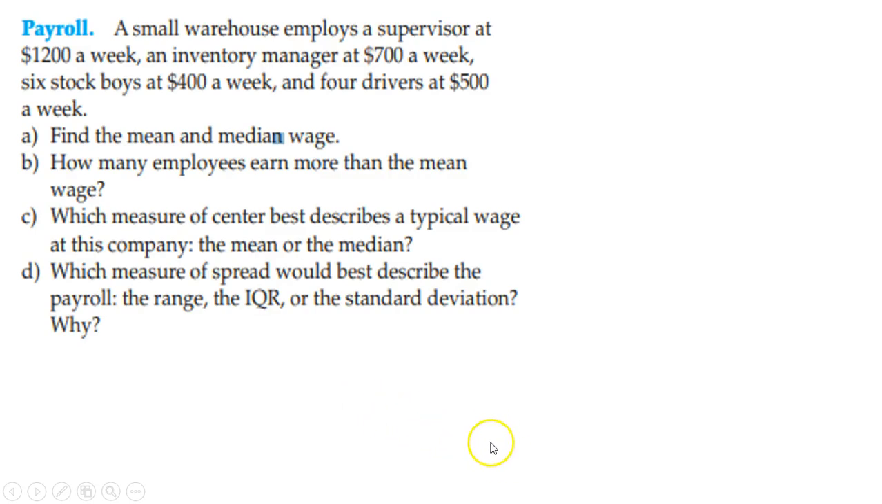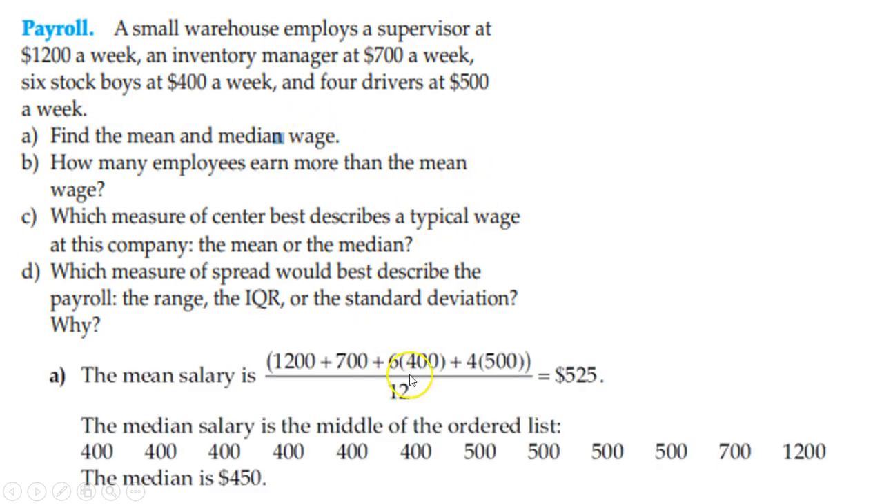Taking a look at this one, a small warehouse employs a supervisor at $1,200 a week, an inventory manager at $700 a week, 6 stock boys at $400 a week, and 4 drivers at $500 a week. It says to find the mean and median of the wages. Basically, you take 6 times that and 4 times that, and you have one of those and one of those. Add them all up, then divide by how many total people there were: 1, 2, ... that is 6, ... 12, so you would just divide by 12.